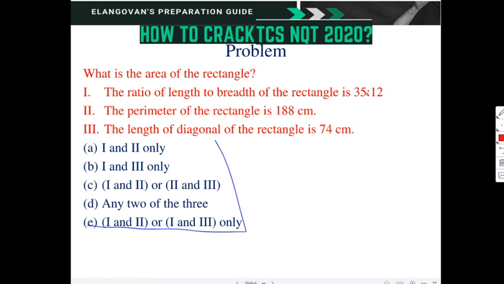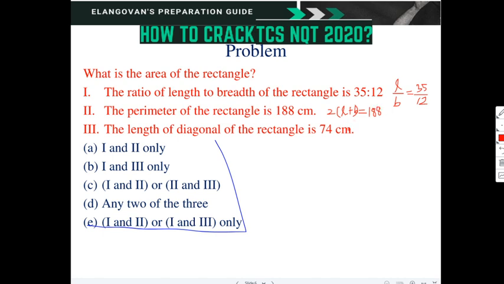First statement, what can we write? Ratio of length to breadth, that is L by B, is 35 by 12. So this is the equation for the first statement. Second statement, perimeter of the rectangle is 188. What is perimeter? 2 into (L plus B), that is the summation of all the sides. So 2 into (L plus B) is 188. Right?